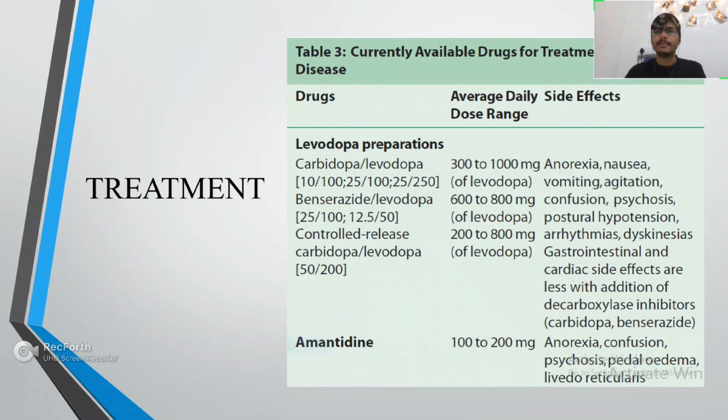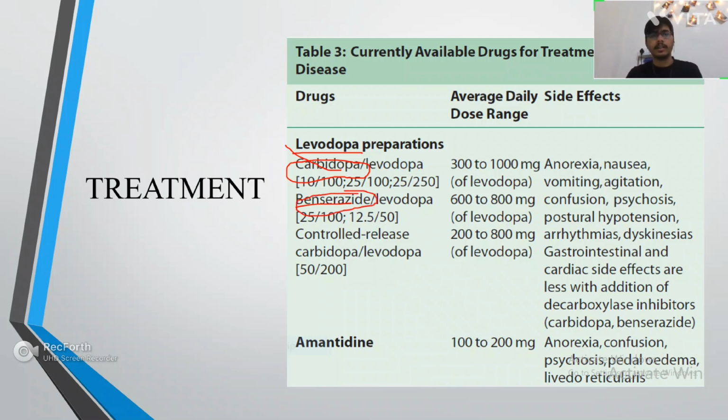Now, coming to the treatment part. So the primary line of treatment is physiotherapy, and exercises are to be prescribed to the patient. And once the physiotherapy has been started, we can also add supplementary, additional drugs. So the drug of choice for Parkinson is levodopa. Levodopa is the drug of choice, but levodopa is not given alone. It is usually mixed with decarboxylase inhibitors like carbidopa or benserazide. So levodopa is usually given with carbidopa or benserazide.